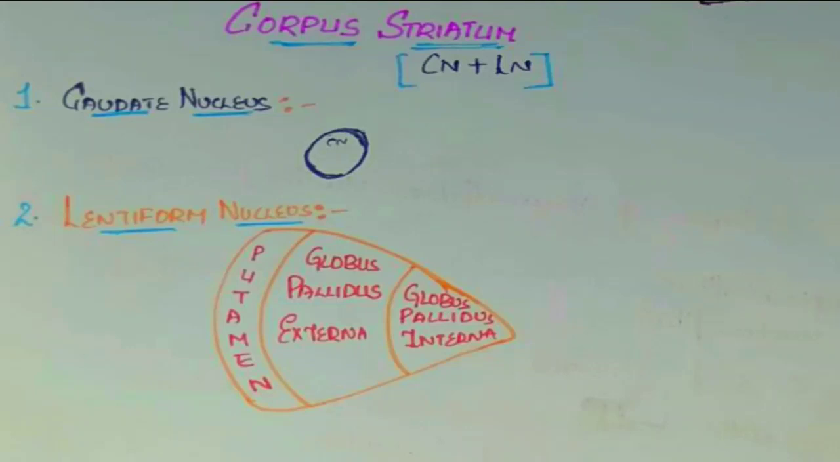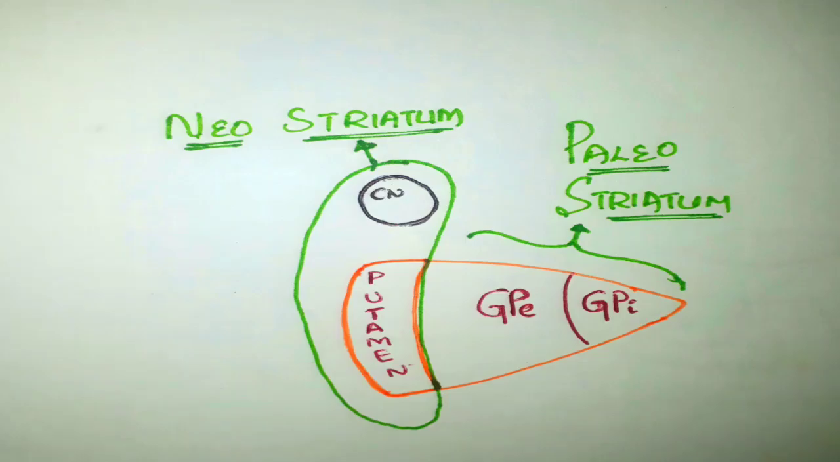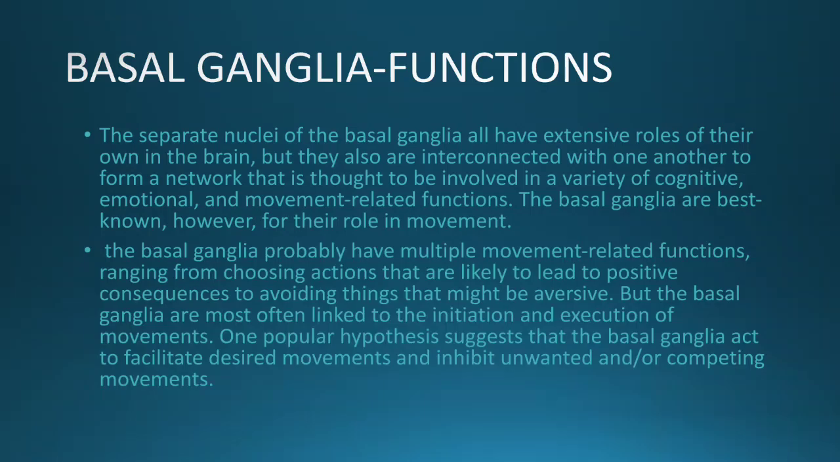It can be shown like this. Caudate nucleus and lentiform nucleus come under corpus striatum. And neostriatum includes caudate nucleus and putamen. Paleostriatum includes globus pallidus externus and globus pallidus internus.